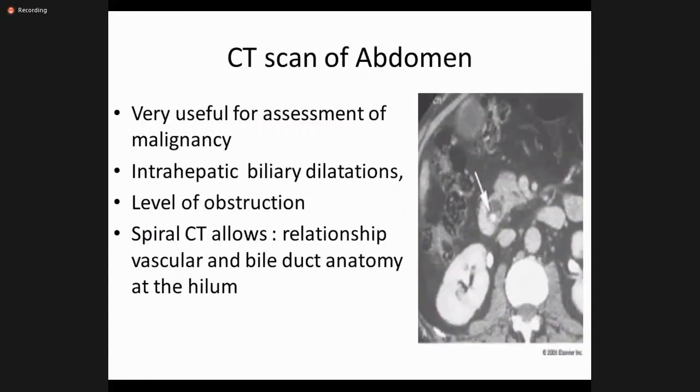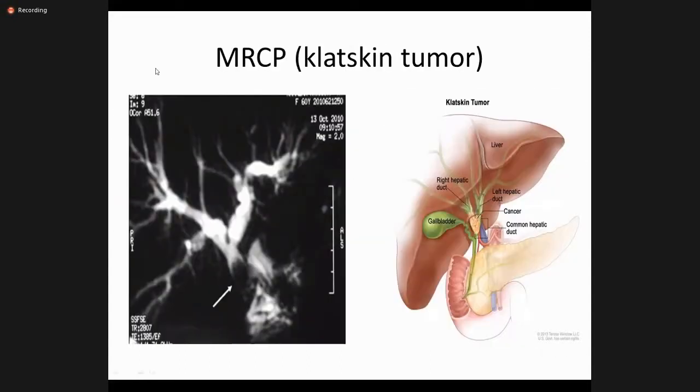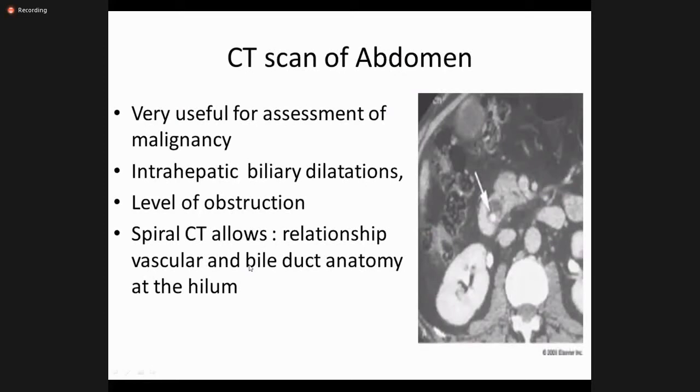And you people can see this. This is the MRCP of a patient with Klatskin tumor. The tumor is there, as I mentioned before. So the tumor obstructs the common bile duct, and we have the dilated intrahepatic ducts, and the bile is not entering into the common bile duct. Then the CT scan abdomen is very useful for assessment of malignancy.